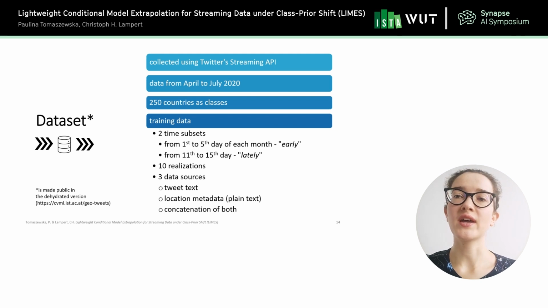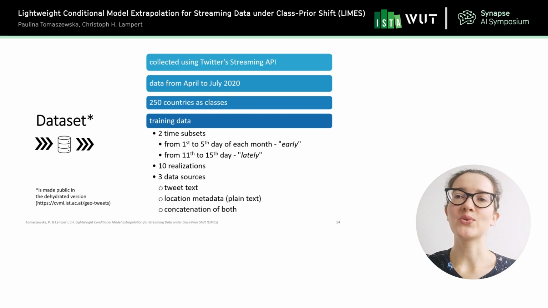And as we had a lot of data, we decided to split the early and the lately subsets further, so that each of the subsets was later split into 10 realizations, because we want to have many models trained on different subsets of data, so that later on we could compare the results and apply some statistical tests to analyze whether the differences are actually meaningful and significant. And so we wanted to increase the credibility of the results.